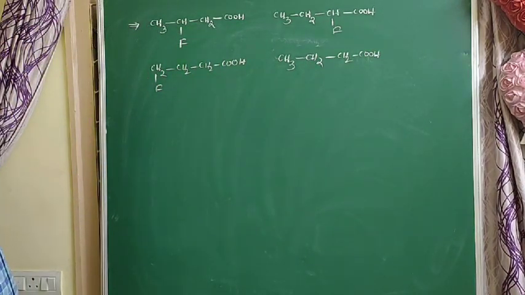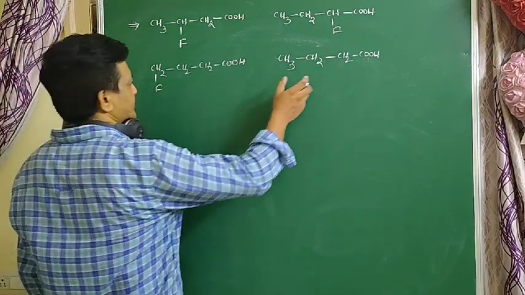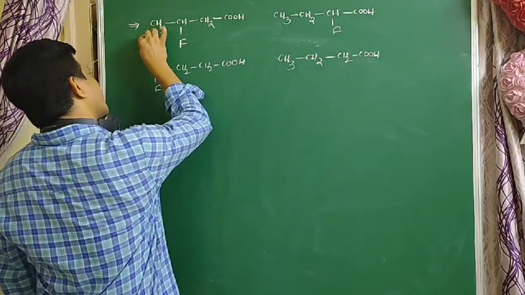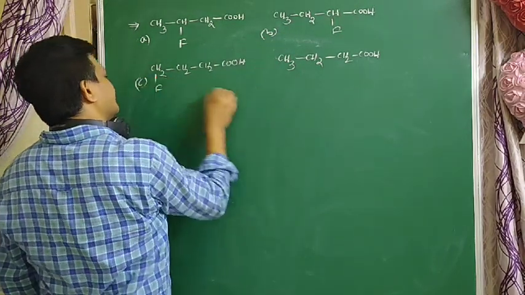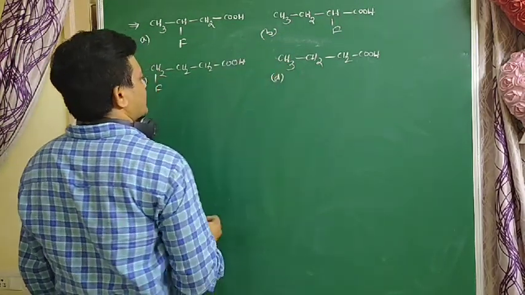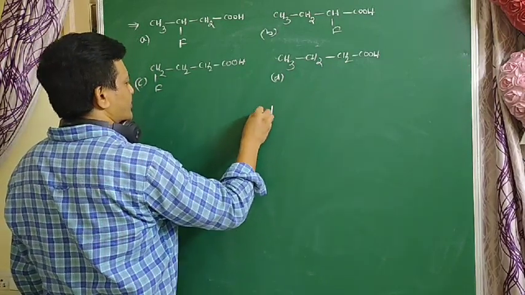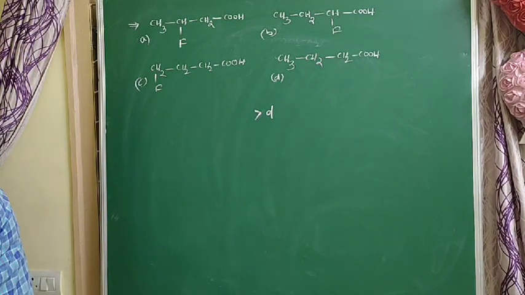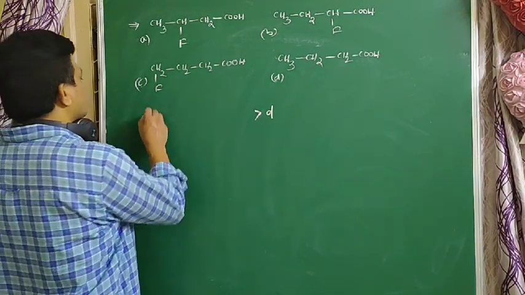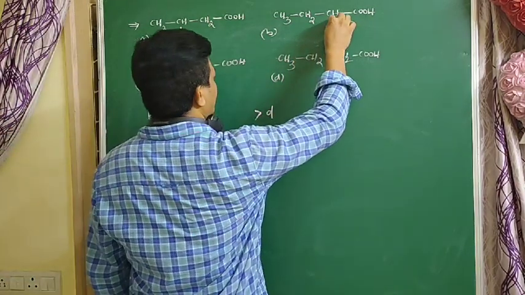So which one has more acidic nature? In all cases chlorine is there except in one compound. So A, B, C, D. D is least acidic. Why? Because there is no negative effect, there are no negative groups. So which is more acidic? B is more acidic. Why? Because the chlorine is very near to that group.